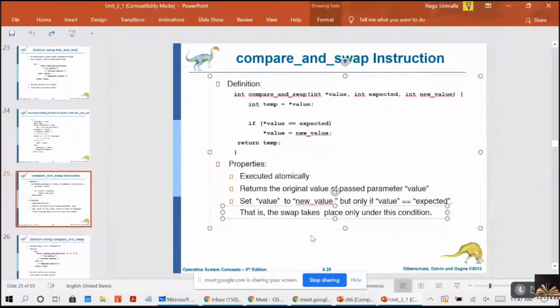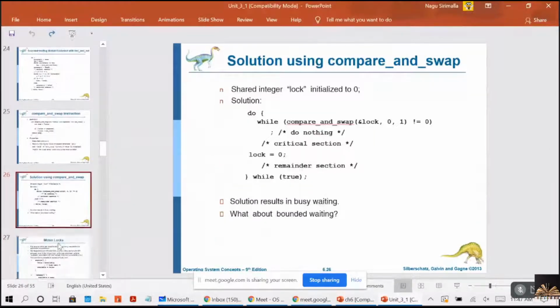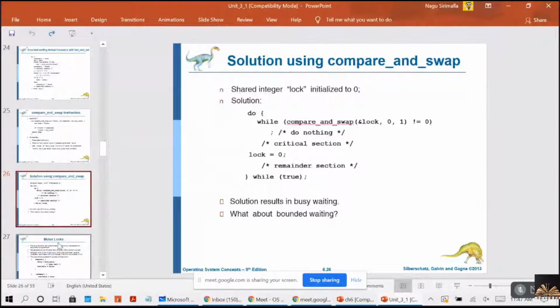So swap takes place only under this condition. When value is equal to expected, then only the swap will be done. Now, this is the simple compare and swap execution for the critical section, right? Initially lock will be initialized to 0.